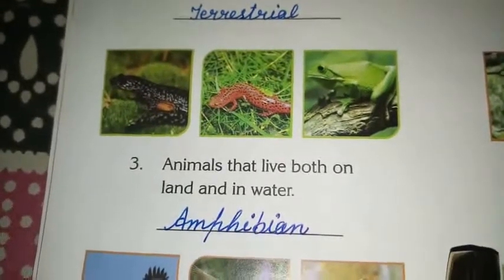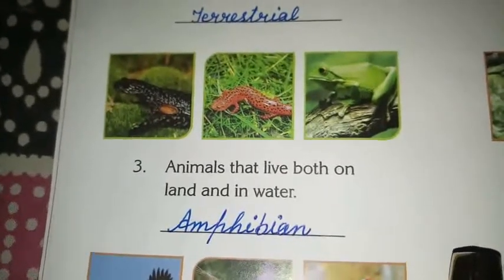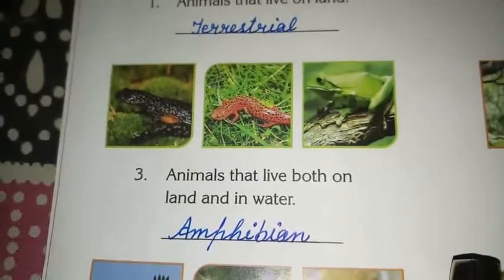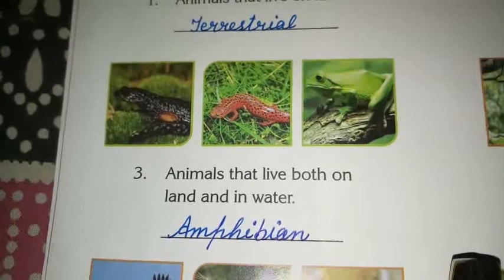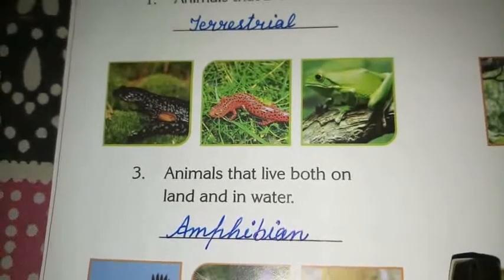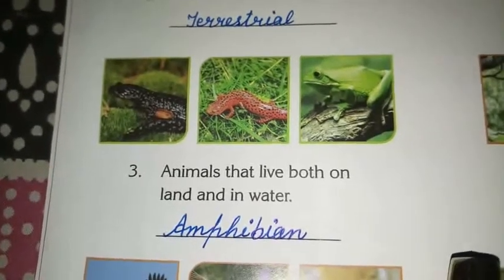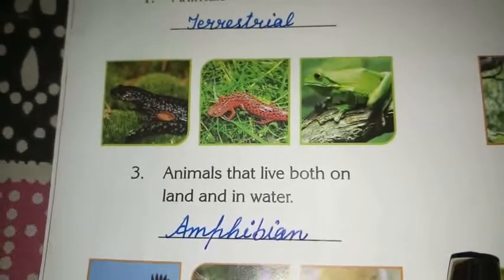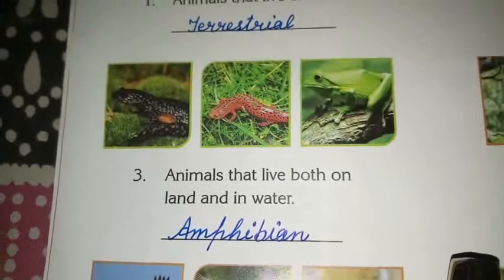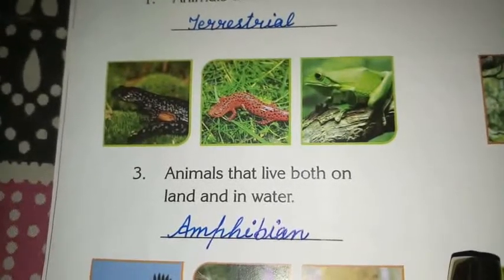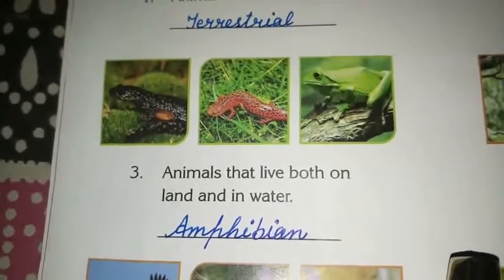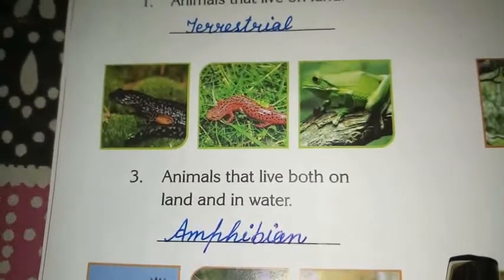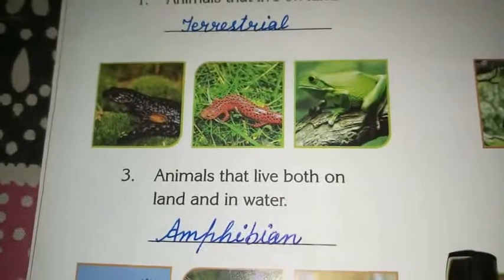All amphibians begin their life in water with gills and tails. As they grow, they develop lungs and legs for their life on land. Example, frogs, toads, salamanders, etc. Salamander means a lizard-like amphibian.